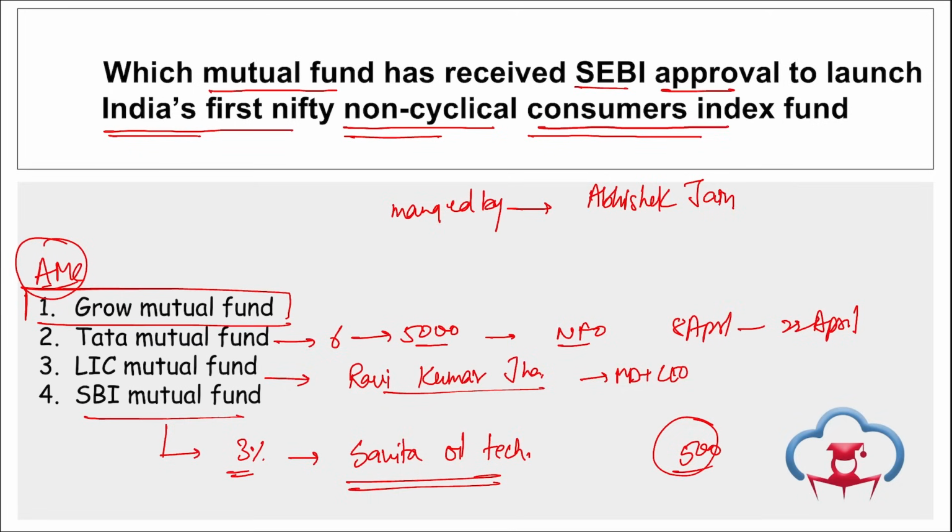Correct? And SIPs require a minimum investment of 1200 rupees here. SIPs are systematic investment plans. And if we talk about the redemption and exit load here, the minimum redemption amount will be 500 rupees and exit load here will be 1% applicable for units redeemed within 30 days. And here the risk profile, if we consider it, it is considered a very high risk profile.